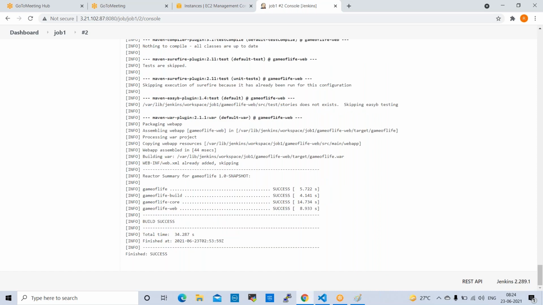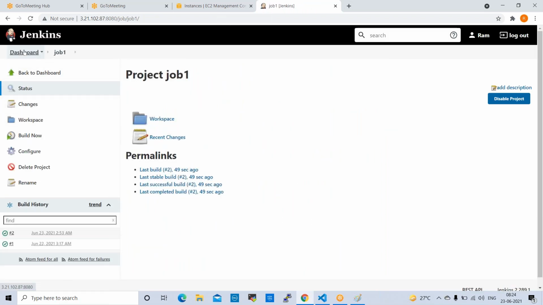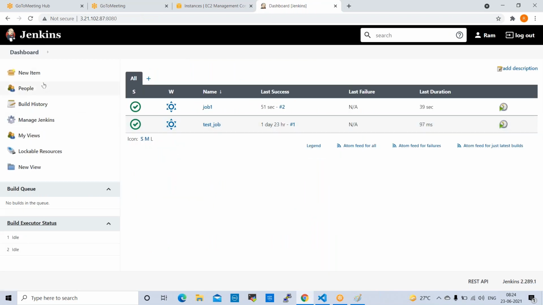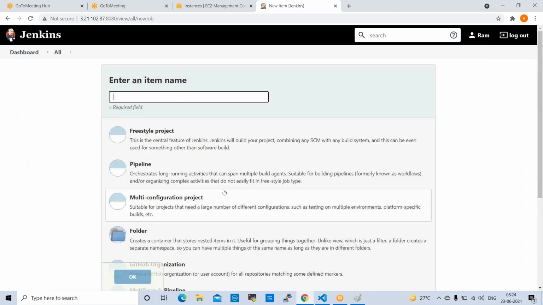Yeah, job one is working fine. It is running fine. It is success. Build is success. Okay. So now what we will do? We create three more jobs. Okay. Dashboard. Go to dashboard. New item.